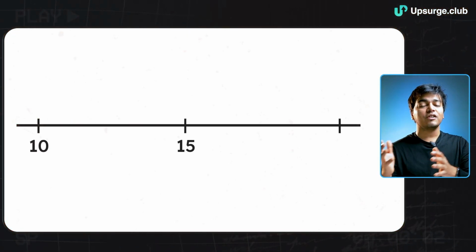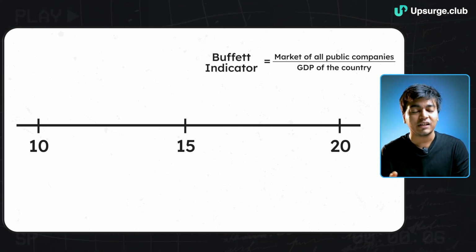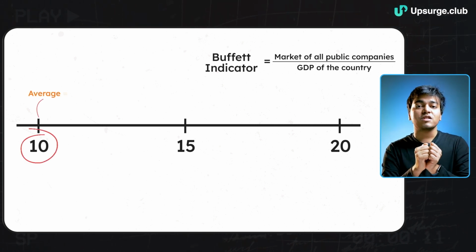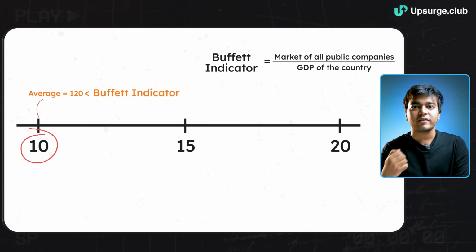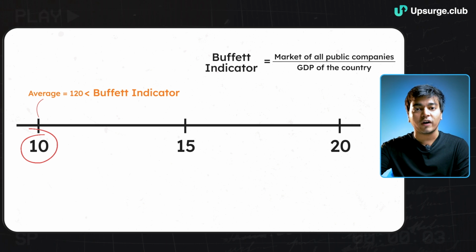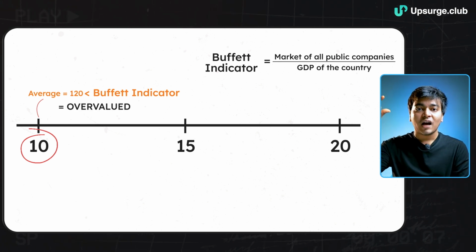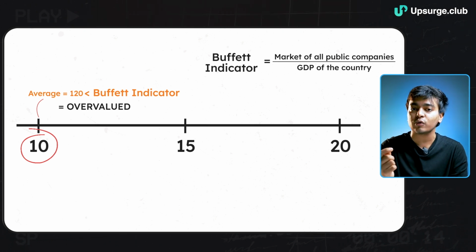So the idea is very simple. Like every other indicator, what you do here is calculate the average of the past 10 years, 15 years, 20 years and see where exactly this number is currently. Say, for example, in the past 10 years, the average has been somewhere about 120. Now, if the current Buffett indicator is beyond this number, say for example 140, 180, 200, then we say that the markets are overvalued, because the numerator has to be high for the fraction to be bigger. In that case, we can say that the markets are tending towards the overvalued zone.